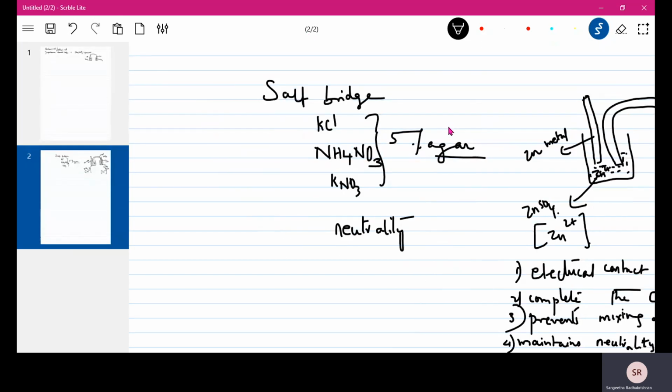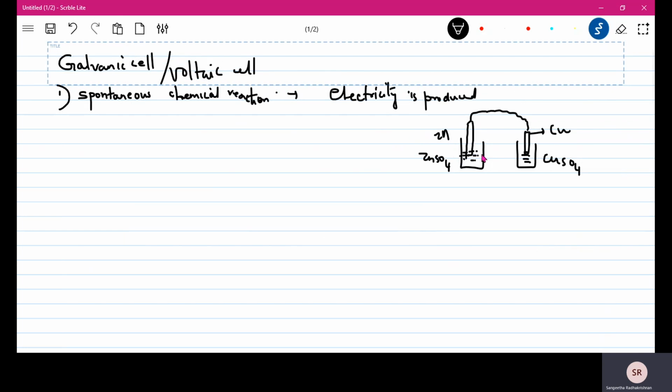So now you know what you have to do. You need two half cells, one containing one metal which is dipped or immersed in its own ions. Okay, zinc suppose you're taking, then it is immersed in zinc itself, and copper if you're taking, it is immersed in copper itself. It doesn't matter what metal you're using, but whichever metal you're using, that metal will be dipped in its own solution.